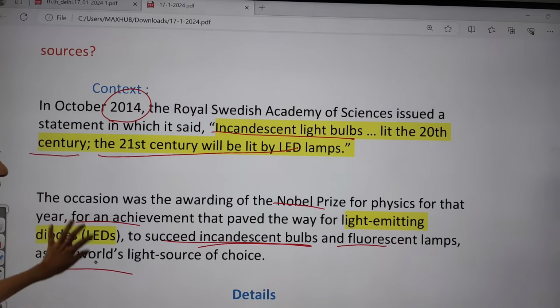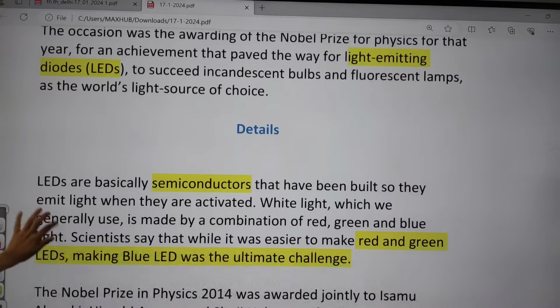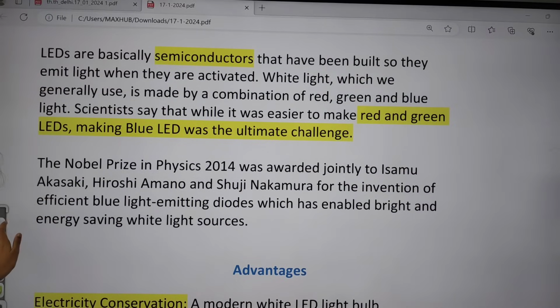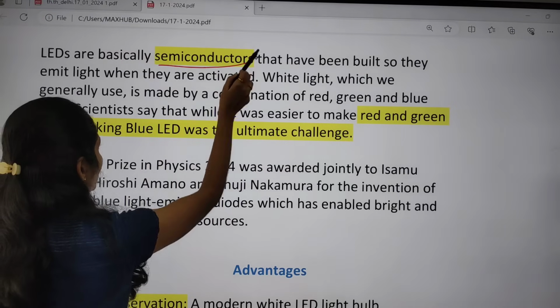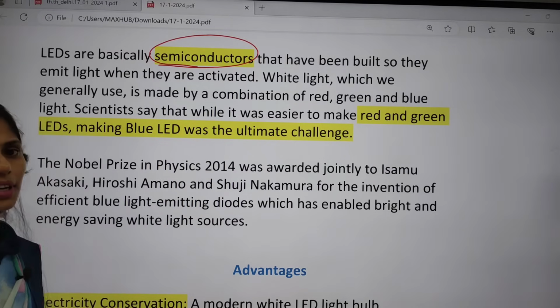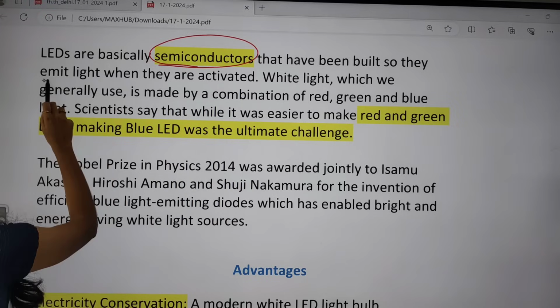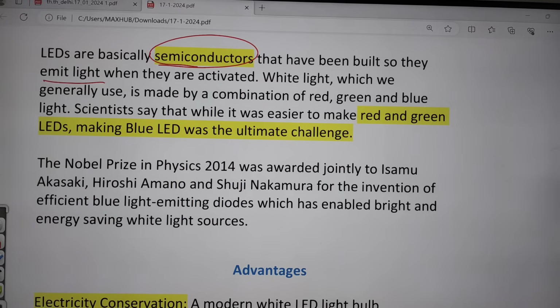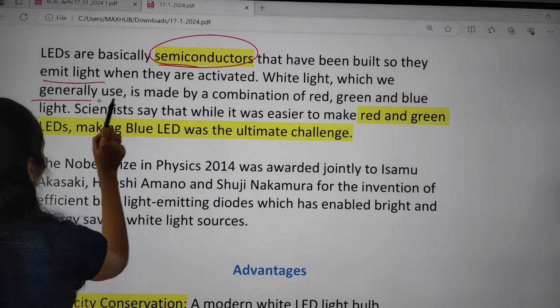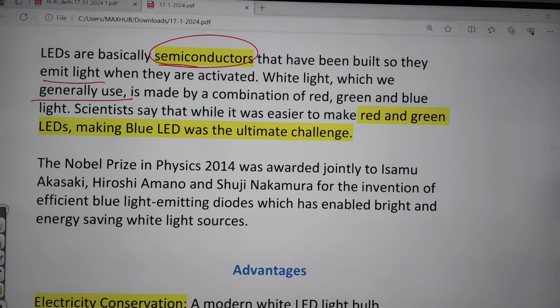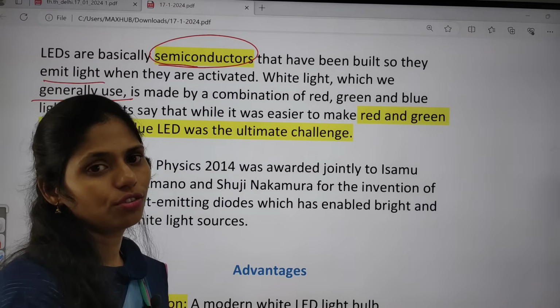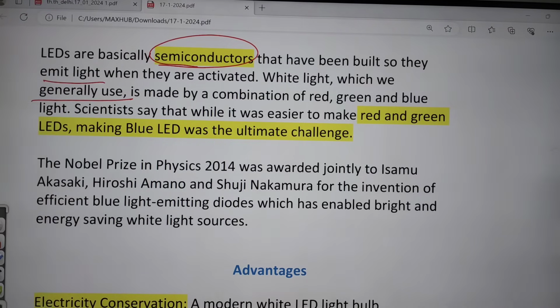If you see some details regarding LEDs, they are basically semiconductors in nature, and they emit light when activated. White light, red light and blue light can be emitted. The white light which is generally in use is made with a combination of red light, green light and blue light.